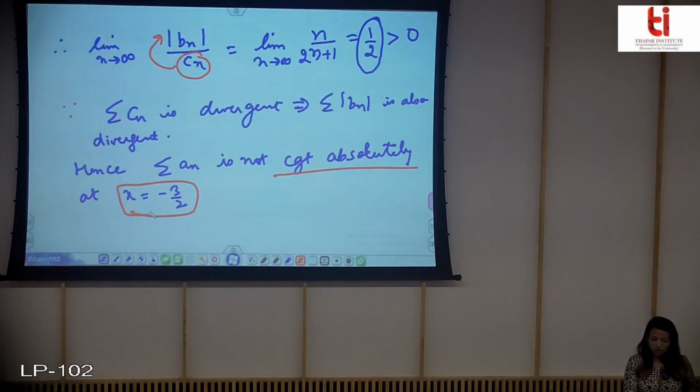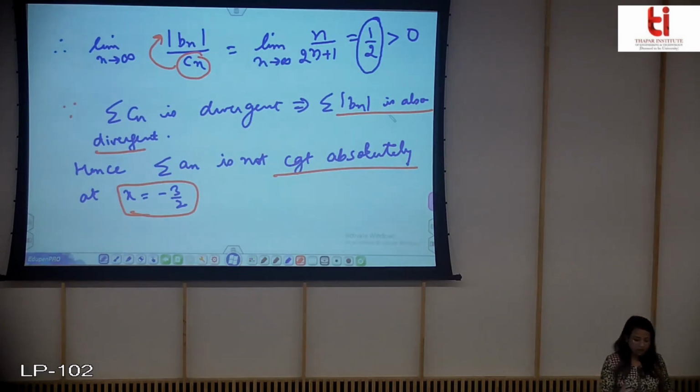You don't know about the summation of Bn, you know only the nature of mod Bn because it is divergent. If it came out to be convergent, then you can say that Bn is also convergent. But since this mod is divergent, you cannot say anything about the summation of Bn.